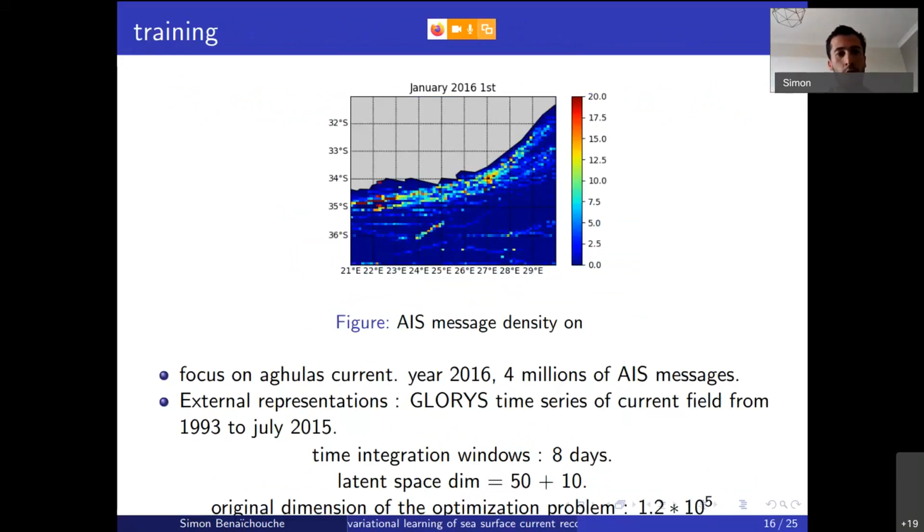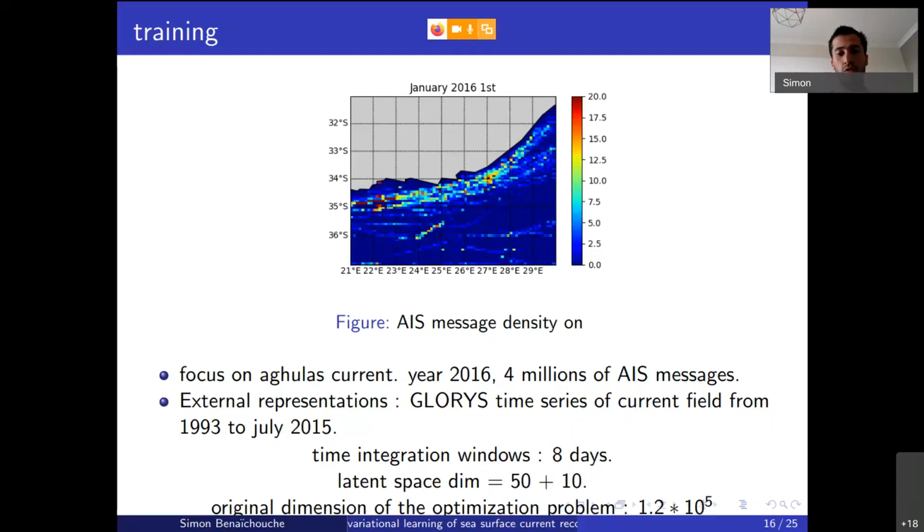To show you some results, we consider a dataset of 4 million AIS messages in the area of the Agulhas Current in South Africa, which is known as a challenging region to reconstruct current velocity using altimetry-based techniques. And as an external dataset of comparison, we consider the GLORYS reanalysis product. It is a product that uses altimetry observations and Navier-Stokes equations for explaining the current fields.